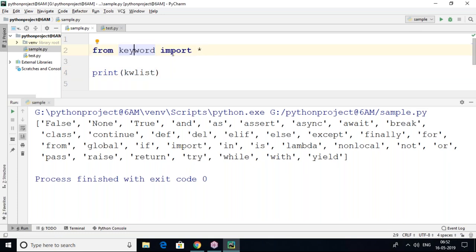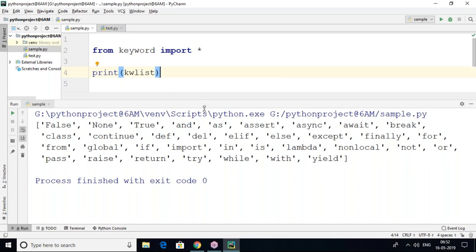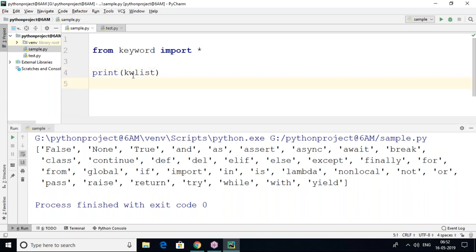Yes, I will share all the documents also once the registration is completed, once I get confirmation from our team. Yes, without import statements kwlist is directly written, because the import statement is in a different way. We have a separate topic on modules, how you have to import with the module name or without the module name, all those things.